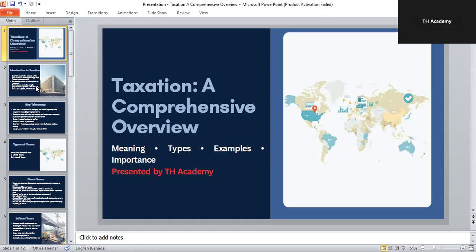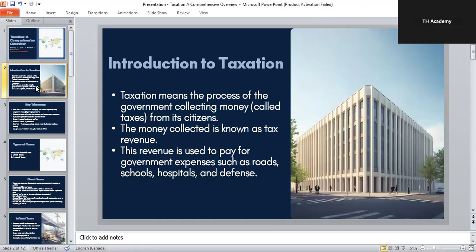So, taxation simply means the process of the government collecting money from the people and businesses. This collected money is called tax revenue. And in return, the government uses this revenue to pay for public services and national development. Think of it like this: we all contribute a small part of our income, and the government uses that to make life better for everyone. That's why taxation is one of the most important systems in any country.